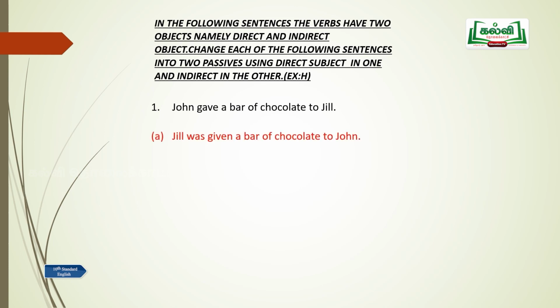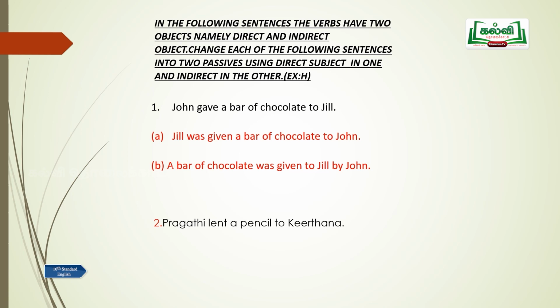When a sentence is given, first identify the subject, verb, object. So when you change it, Jill was given a bar of chocolate by John. So Jill is an object, I told you. So using Jill, you have framed one sentence in the passive voice. The next sentence, a bar of chocolate was given to Jill by John. A bar of chocolate is the indirect object. So using the indirect object, you were asked to frame another sentence in the passive voice. Be careful, don't change the meaning. If you change the meaning, your answer becomes wrong.